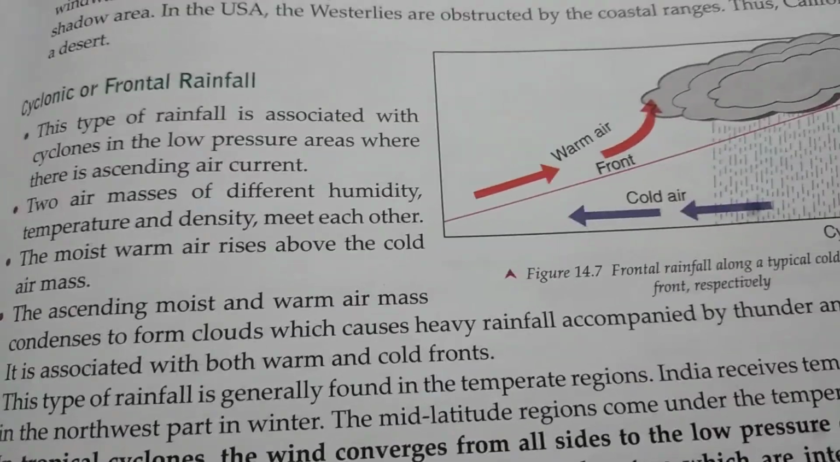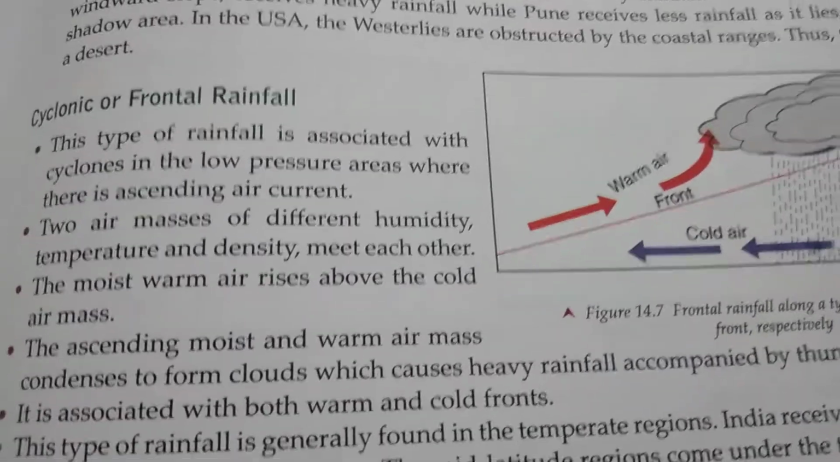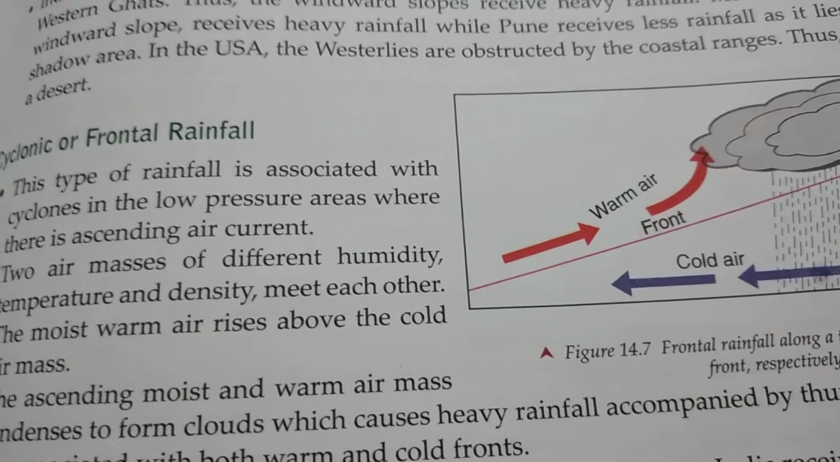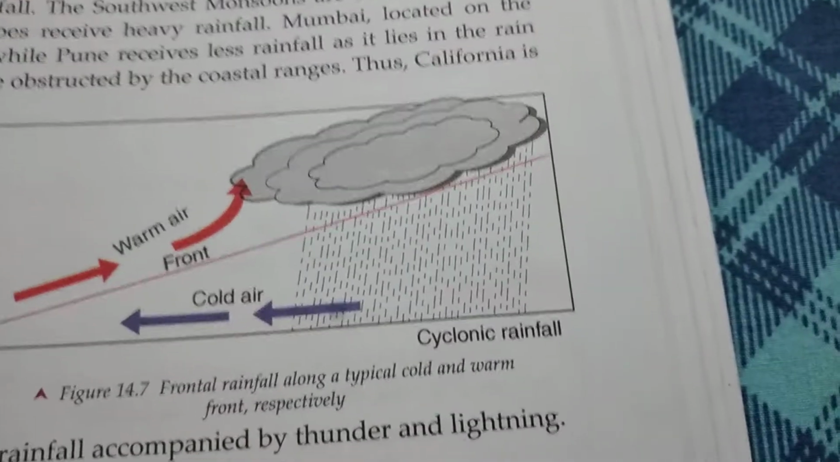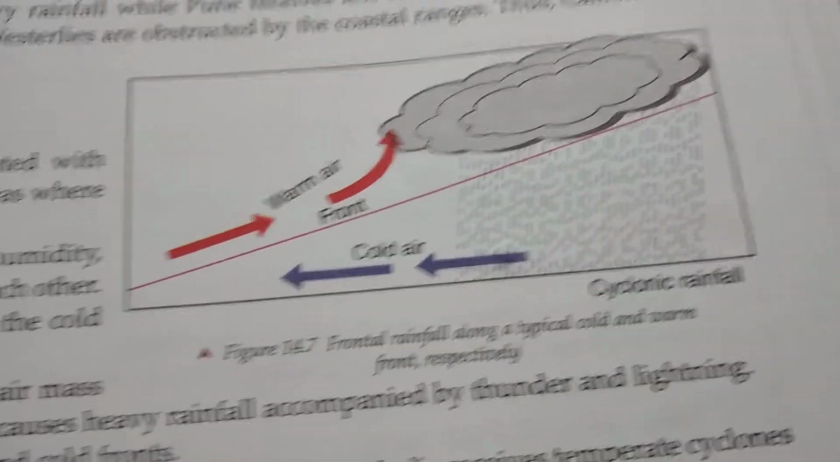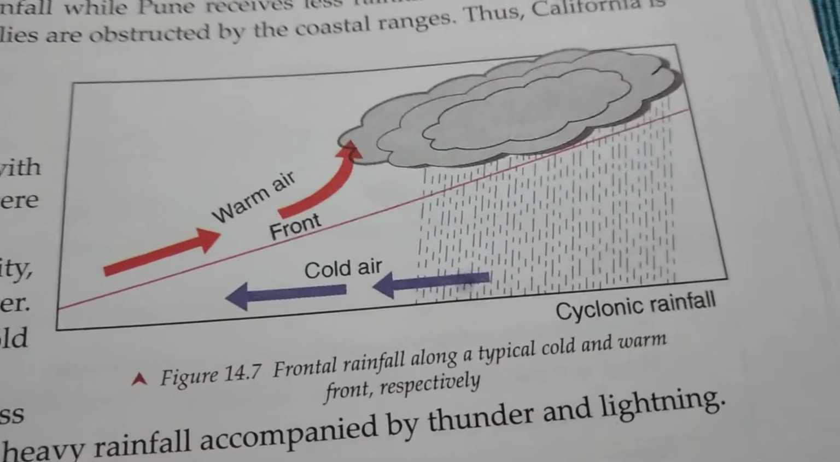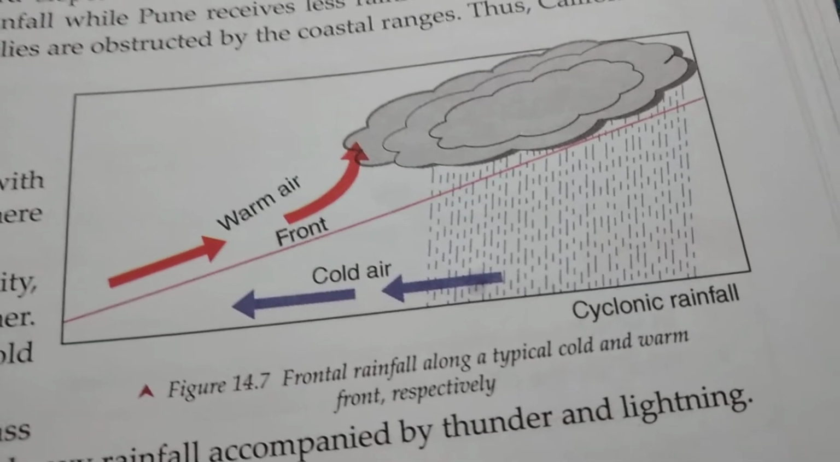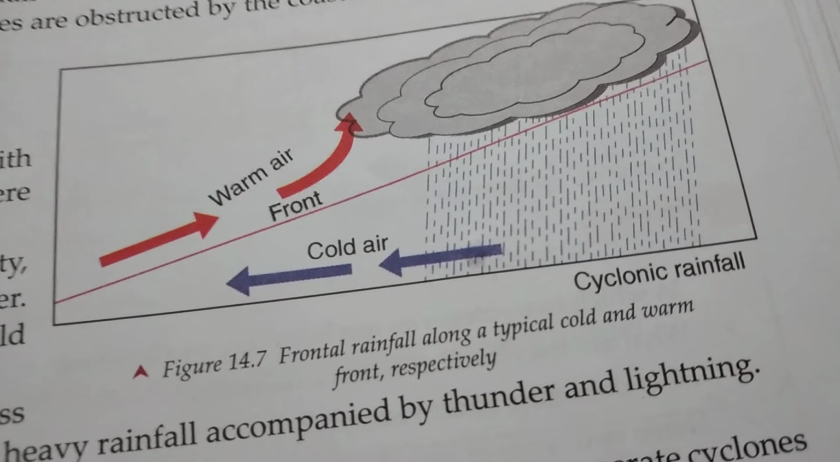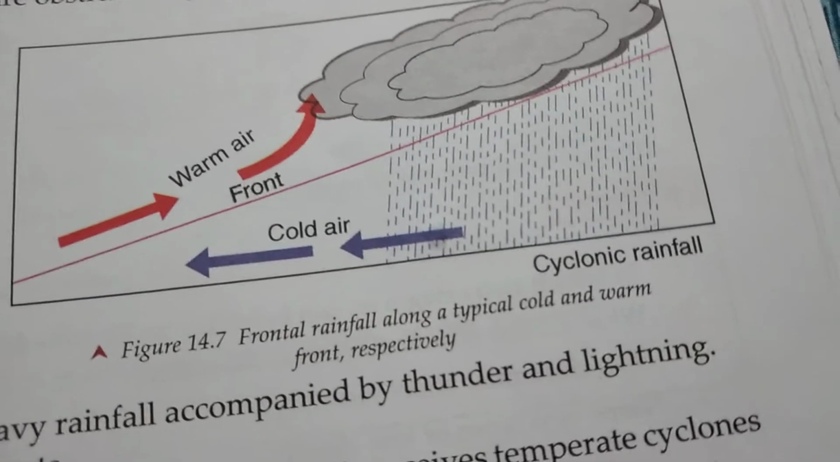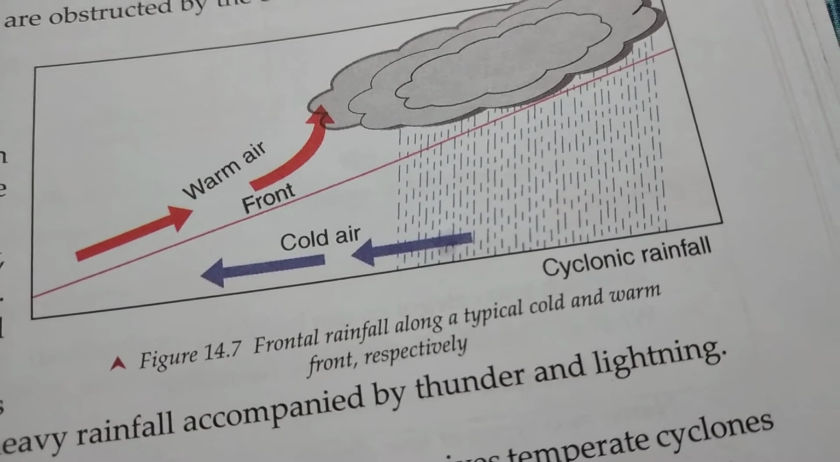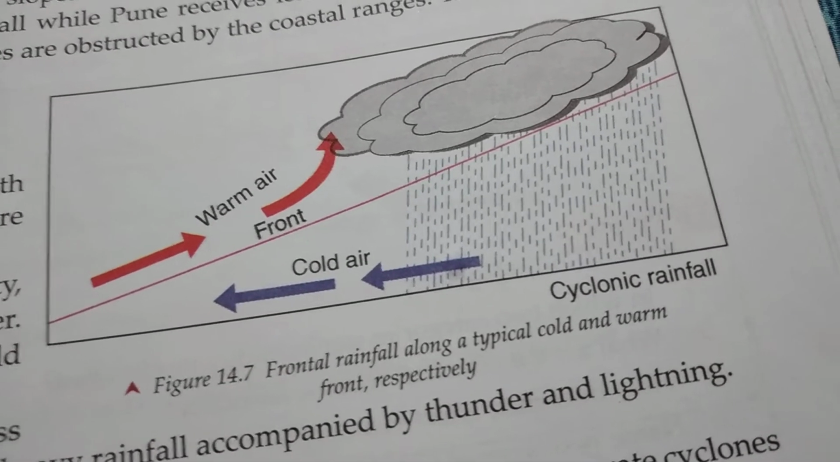Now last but not the least, the third kind of rainfall, which is known as cyclonic or frontal rainfall. This one also I will be discussing with the help of this diagram only. See children, you can see over here in this diagram arrows with different colors. The red arrow is showing warm air and the blue arrow is showing cold air.